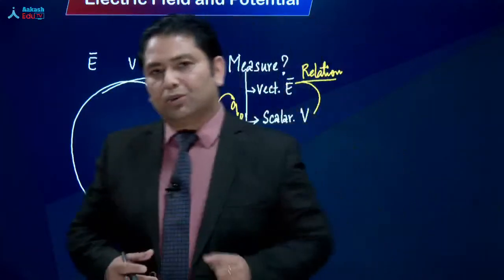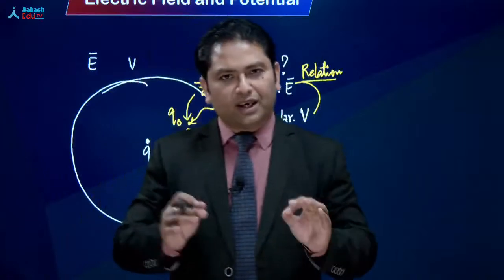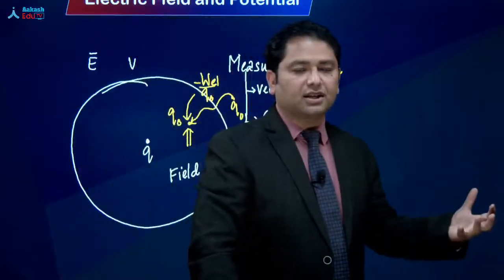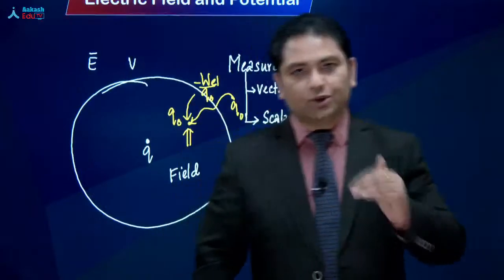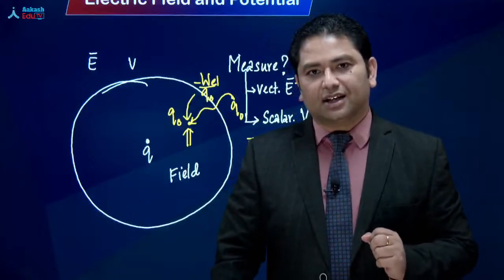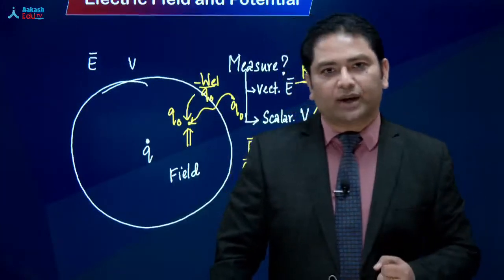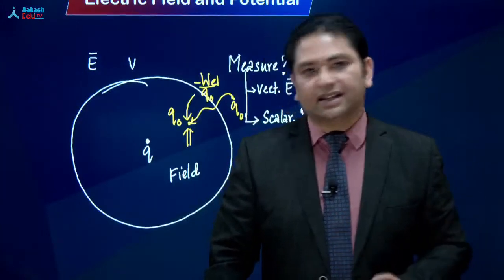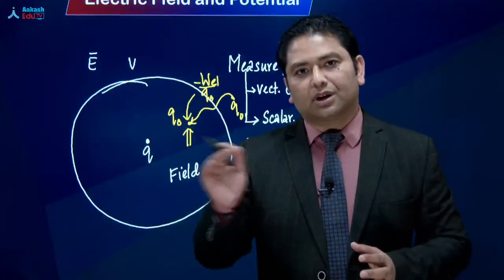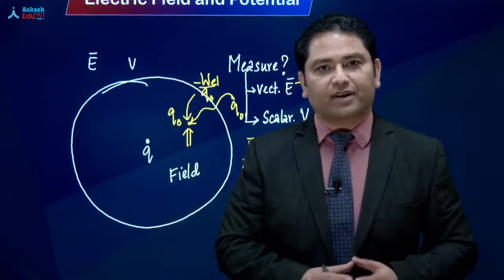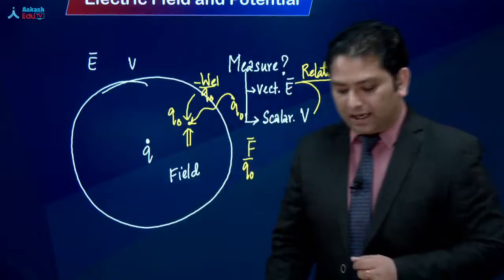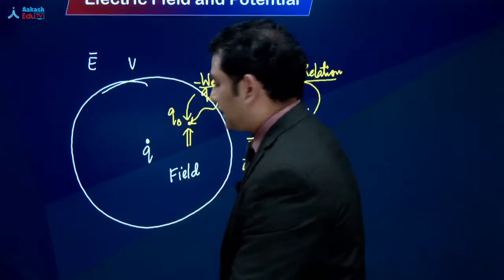So up until now, what did we do? We saw that electric field and potential can be or is used to measure the strength of that given charge. Electric field is a vectorial way and potential is a scalar way, but don't forget at the end both are used to measure the strength of that given charge. All right, so after having done this, now let's go to the next part.